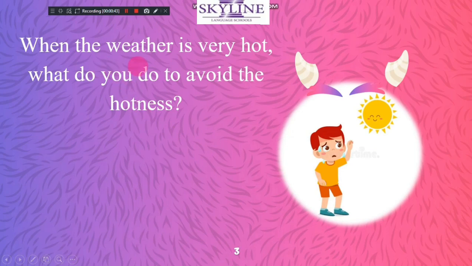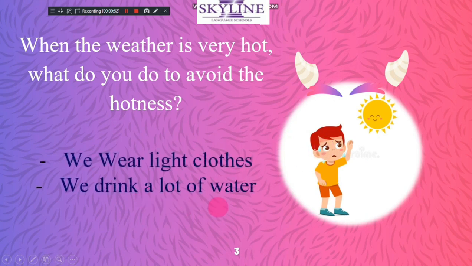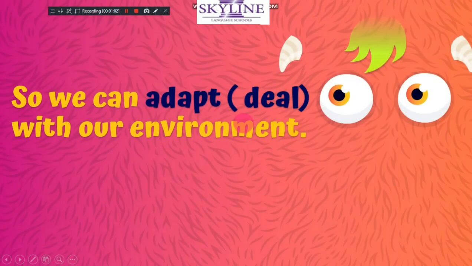And the second one, when the weather is very hot, what do you do to avoid the hotness? Drink a lot of water and wear light clothes. So this is called dealing with your environment. This is called adapt.